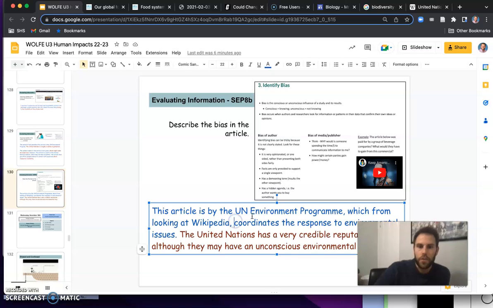The article is by the UN Environmental Program, which, from looking at Wikipedia, coordinates the response to environmental issues. The United Nations has a very credible reputation. All right. So because of that, I'm going to say, okay, it may not have as much bias. Because it's reputable, it's going to be a little bit more objective. However, because this is the environmental program, it still might have some environmental bias, right?